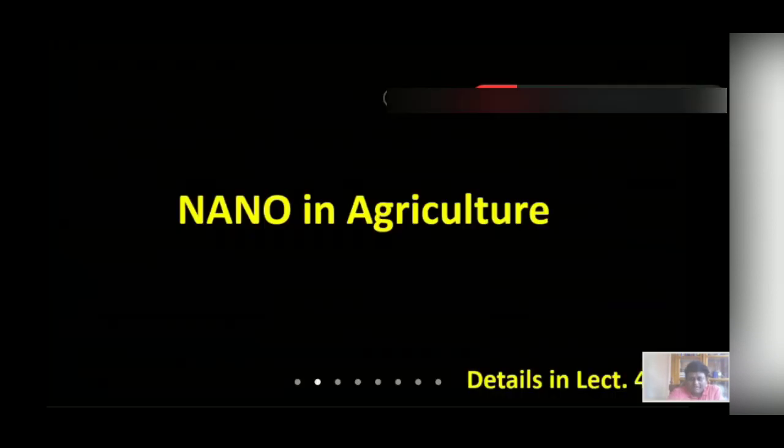Now, agriculture. There are huge applications in agriculture. I will just describe it briefly because I will discuss it in lecture 4. If you use nanopesticides, that means pesticides or other chemicals in nano form, they will spread quickly and lead to a lesser amount of those pesticides being needed. I will be discussing this in lecture 4 also.